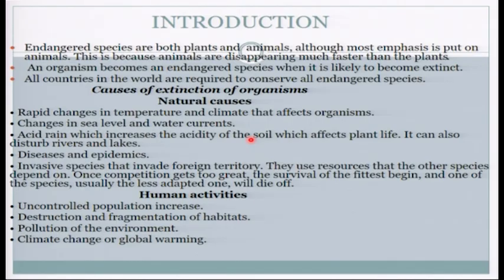So an organism becomes endangered when it's likely to become extinct. Therefore, all countries in the world are required to conserve endangered species. This is not only the work of one country. No. One country cannot control all the animals or plants that are in danger. So it's the role of all countries in the world to stand up and try to protect organisms, both plants and animals, that are in danger.